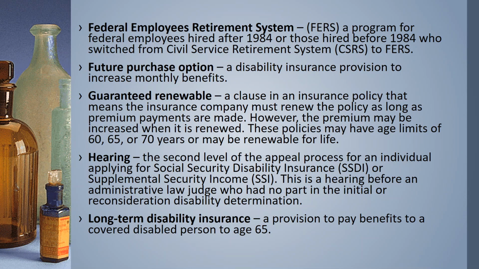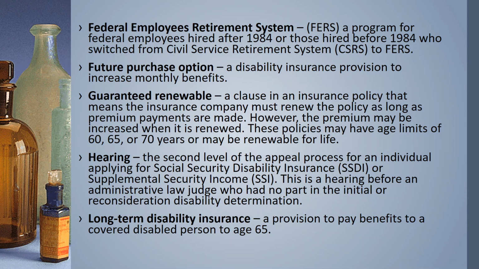FERS, Federal Employee Retirement System, a program for federal employees hired after 1984 or those hired before 1984 who switched from Civil Service Retirement System, CSRS, to FERS. Future purchase option, a disability insurance provision to increase monthly benefits.